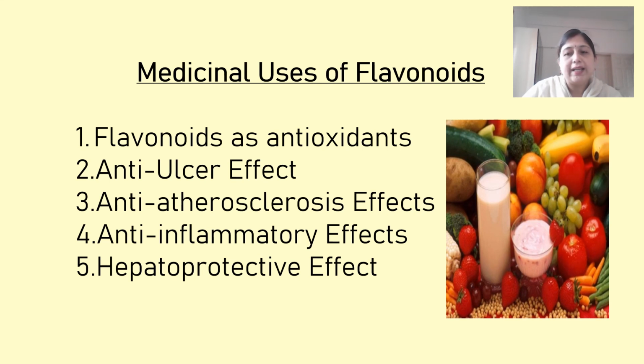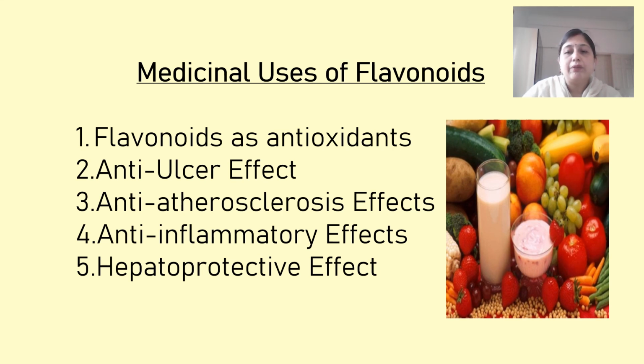These eight different colors signify the presence of different types of flavonoids and antioxidant compounds. So we can say that flavonoids are very rich antioxidants which prevent the free radical formation in our body and keep our body rejuvenated. So that is the first and foremost use of